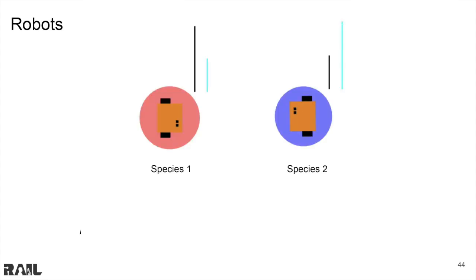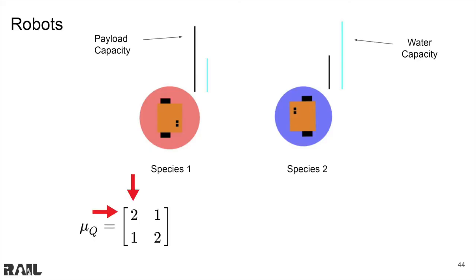The first trait is payload capacity, denoted by the black line. The second trait is water capacity, denoted by the cyan line. In our experiment, species 1 had the dominant trait of payload capacity, and species 2 had the dominant trait of water capacity. Our heterogeneous team has 6 robots from species 1 and 9 robots from species 2.